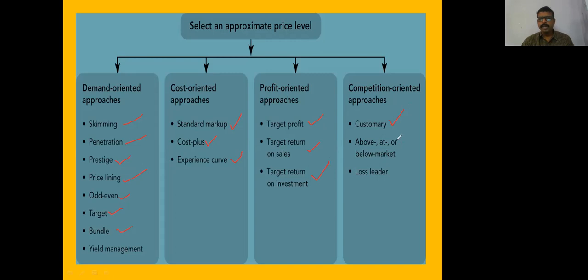Above the rate or below the rate pricing. Above the rate pricing means they will fix the prices above the reach of the competitors. At the rate pricing means they will fix the price based upon the competitors, and below the market pricing means they will fix the price below the reach of the competitors. Loss leader pricing means they will destroy the competition and kill the market, and then they price the goods. Or we can say that destroyer pricing means they will price the products beyond the reach of competitors.